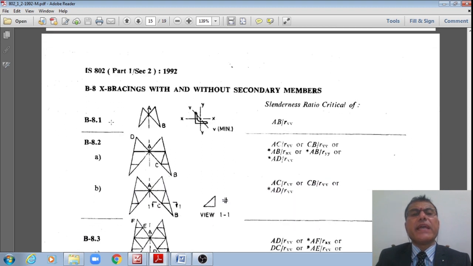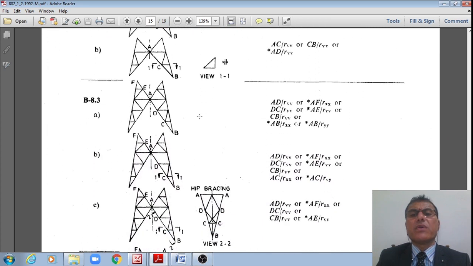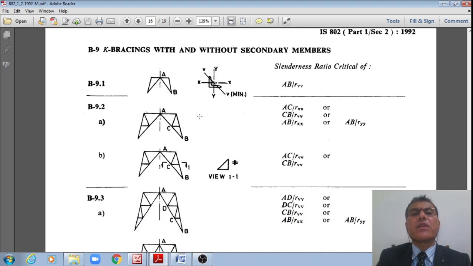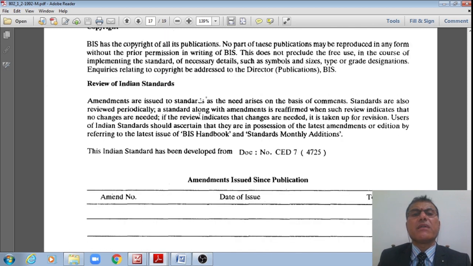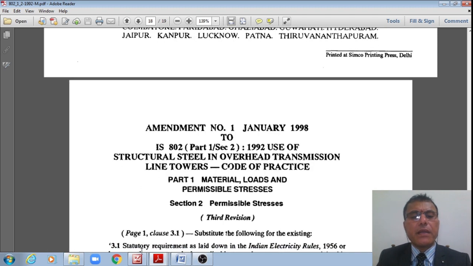Even for X bracings with and without secondary members, the standard ratio and the critical values, ABR divided by R, etc., are given. That is different for K bracings. These are shown with and without secondary bracings. That is all for the second part. Now I'll move at a quicker pace.